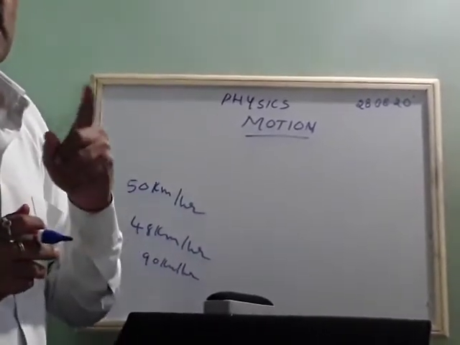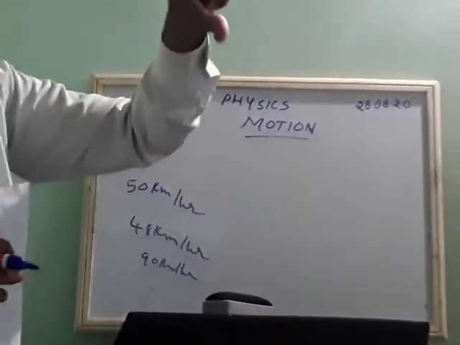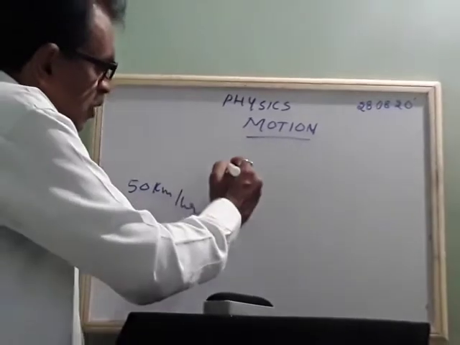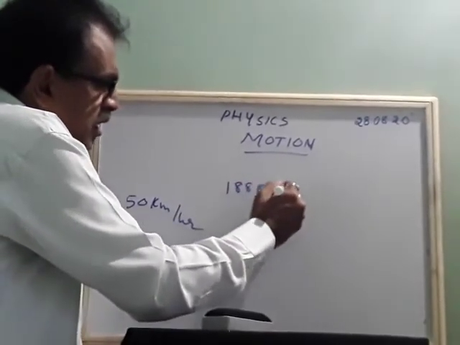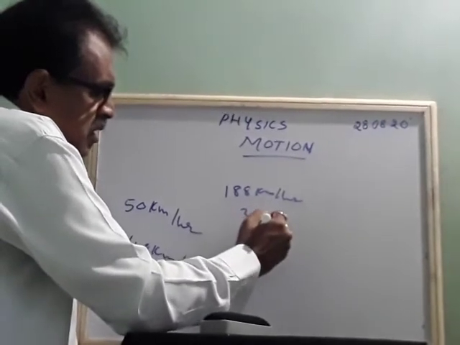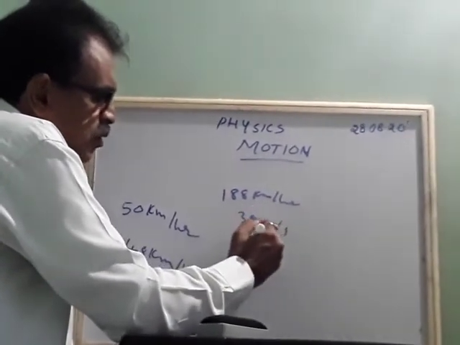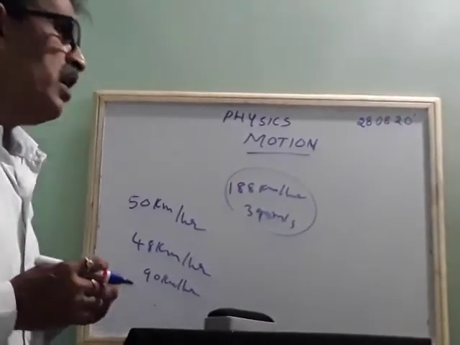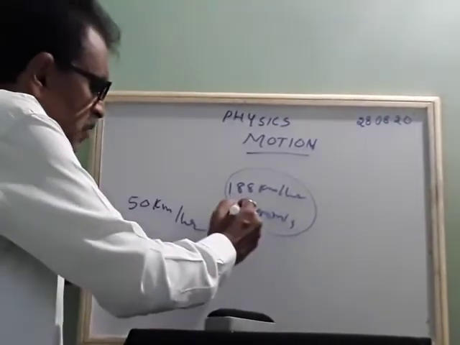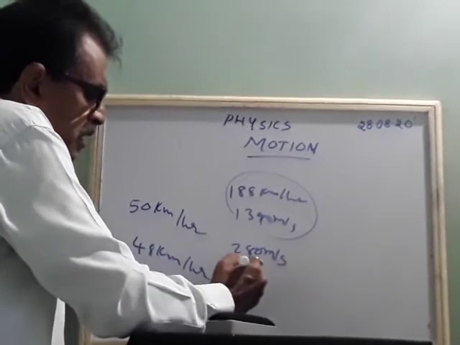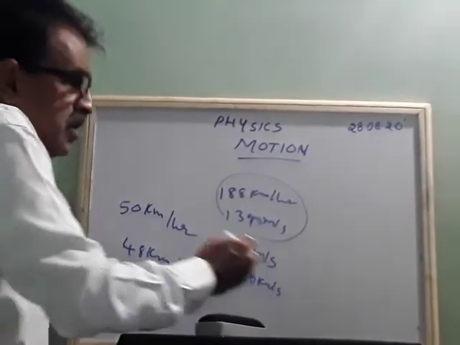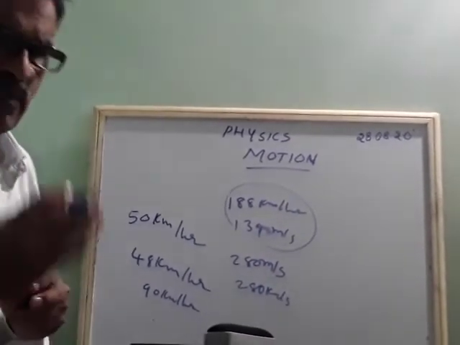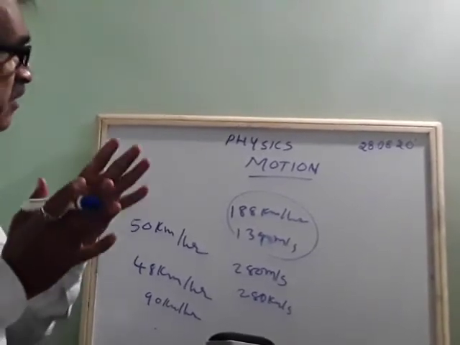During that cricket match, you see that they give a value for the bowling speed, like 188 km per hour, or 39 meter per second. So what are all these actually? A bowler cannot bowl every time at the same speed. When he is bowling, his speed may increase or decrease. He is coming from the same position, but the ball may reach in different intervals of time.